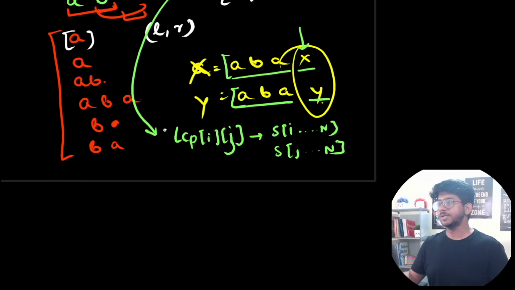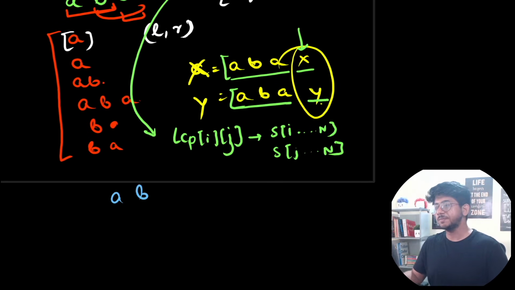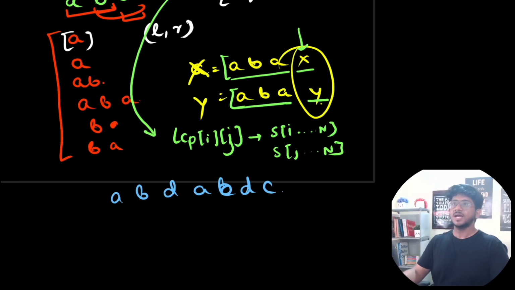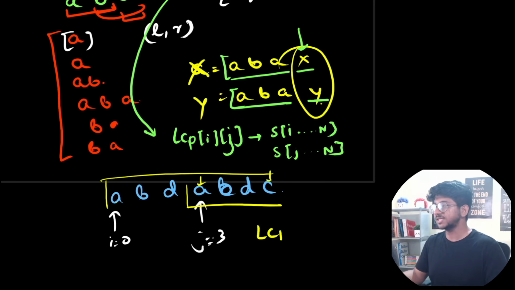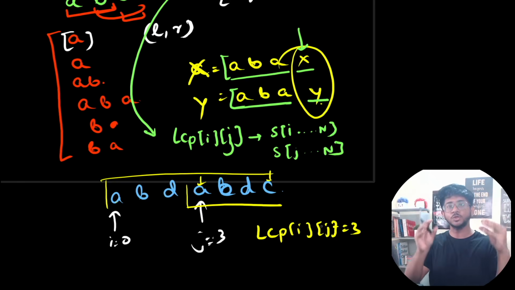Just for an example, let's try to see. Let's say A, B, D, A, C, B, D, C is over here. Let's say we want to find out for I equal to 0 and J equal to 3. What is the longest common prefix between these two strings? If you consider this whole string and this whole string, A common, B common, D common, then A and C are different. So 3 length is common. So LCP of I comma J in this case would be equal to 3.